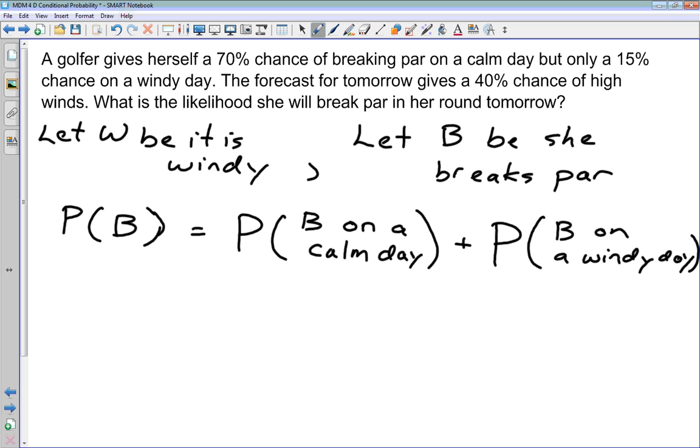What would the third one be? We'll just say that it's only calm or windy. So you're thinking we need a third event, right? So our third event is the complement of windy. We'll call W prime the event that it is calm. So there we go. We do have three events, but one of them is just the complement of the other event.